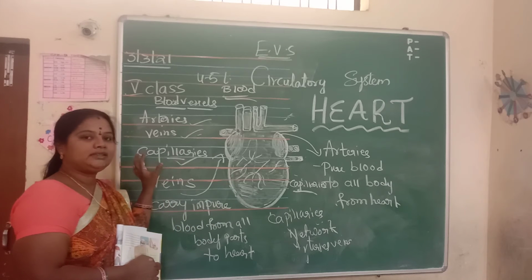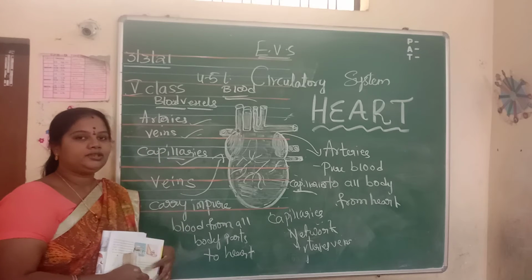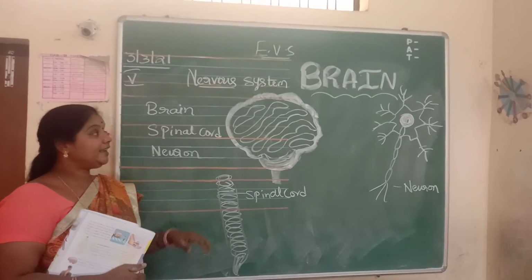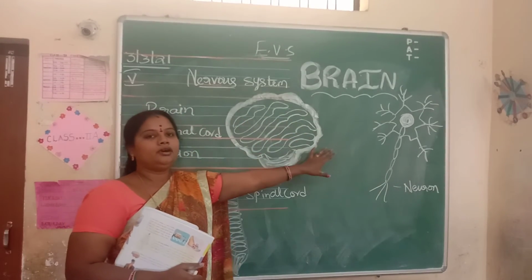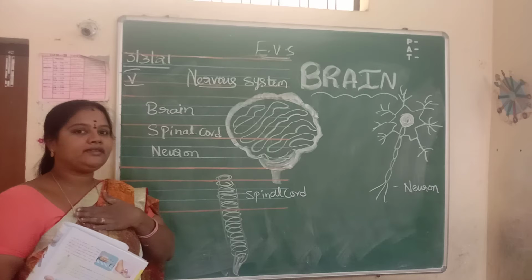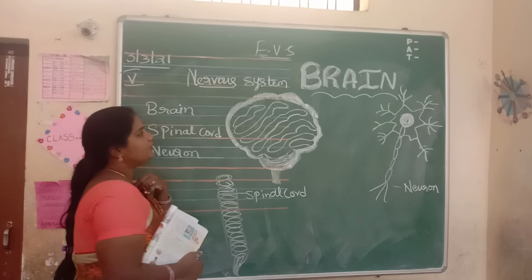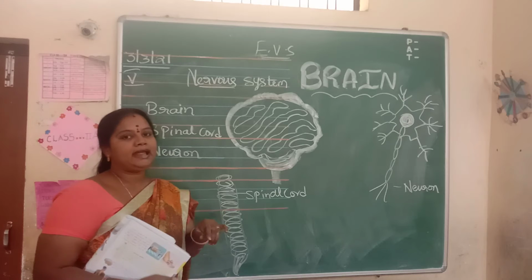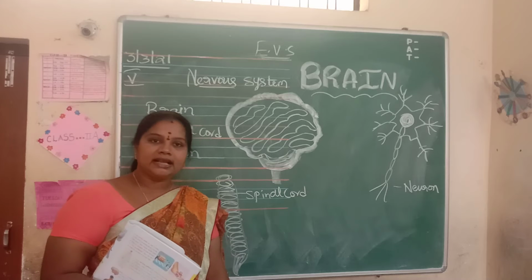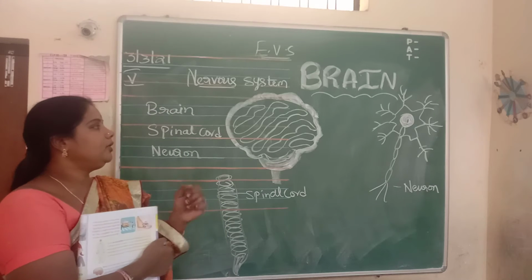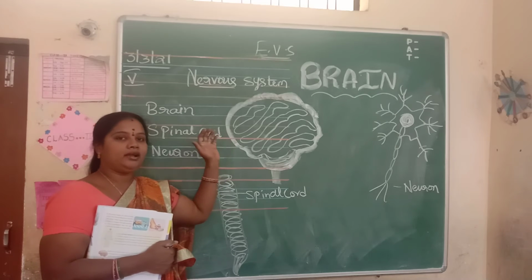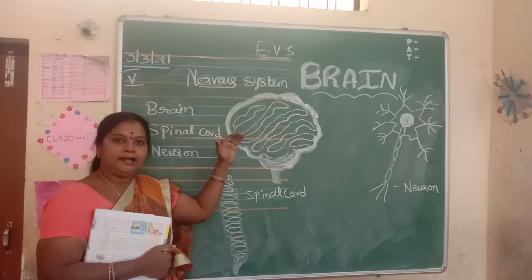So in this way the circulatory system is going on, and next I am going to explain about the brain. You know who controls our body? The brain controls our body. All activities which we are doing are controlled by the brain. Where is the brain located? The brain is located in the head, and it is protected by the skull bone. It acts like a computer. Whatever activities we are doing in our daily life are all controlled by the brain.